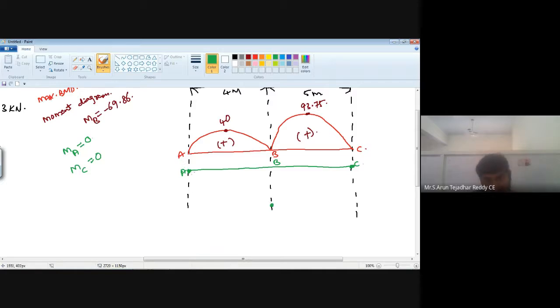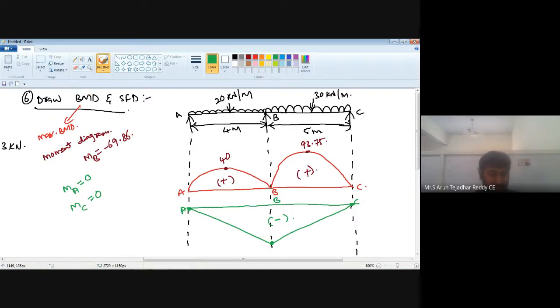Now join all the points. So this is your minus. This is your minus. Now finally draw the final bending moment diagram, or else the net bending moment diagram.